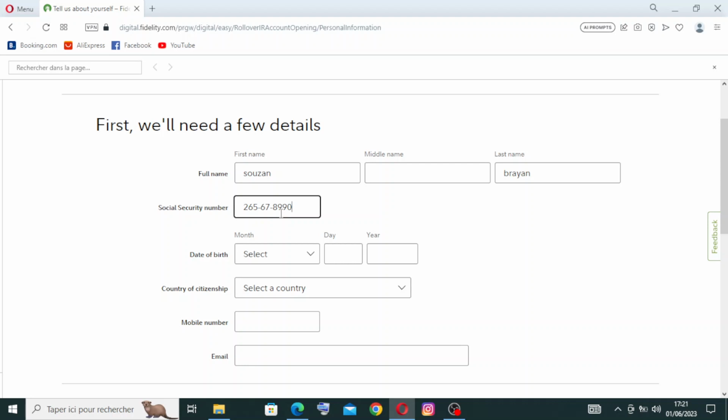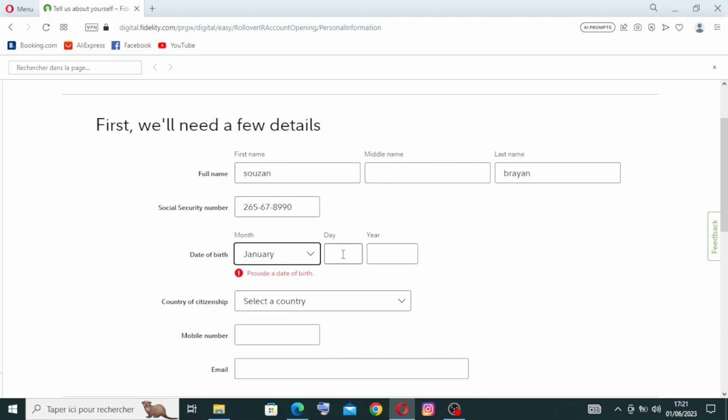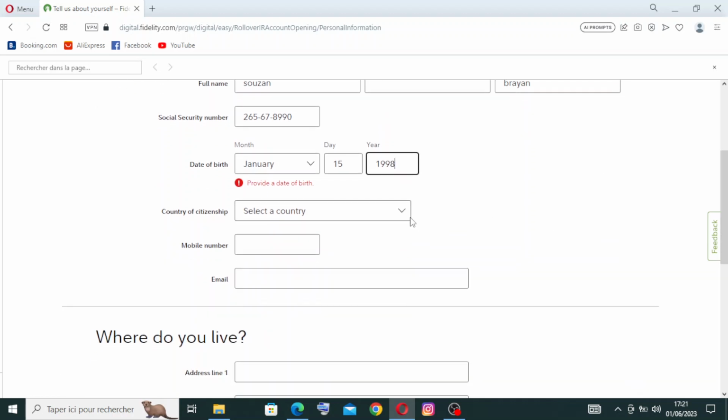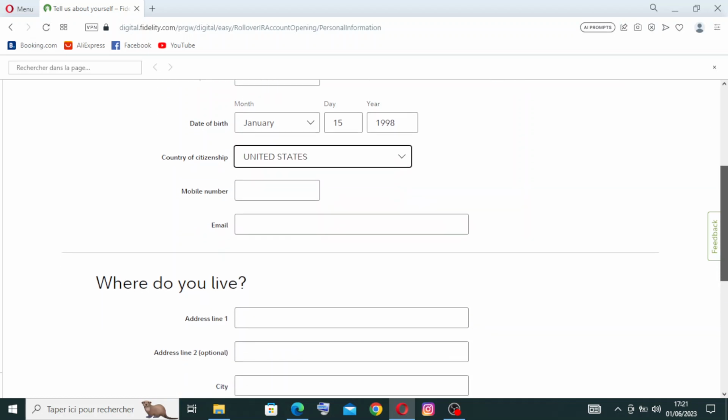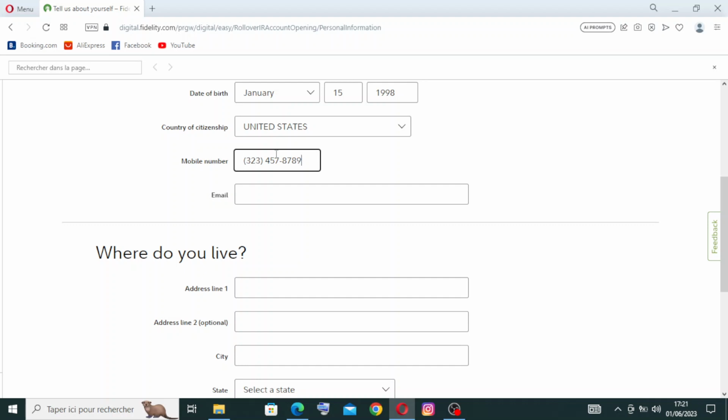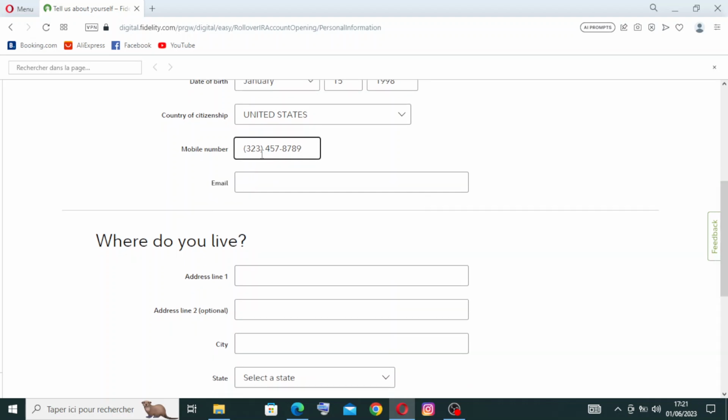Okay, to continue using this website, you need to correct all your information, the numbers, names, addresses, email address, everything. So we have here the date of birth. You just need to select the month, the day, and the year. And for the country of citizenship, you just need to select the country from here. There are a lot of countries, you'll find your country. And for the mobile number, and for the email, you just need to enter your correct email.